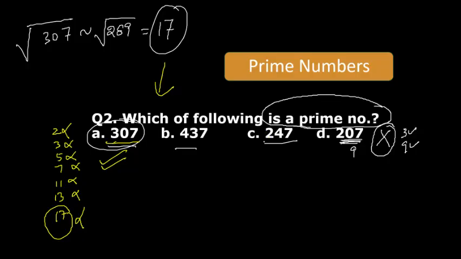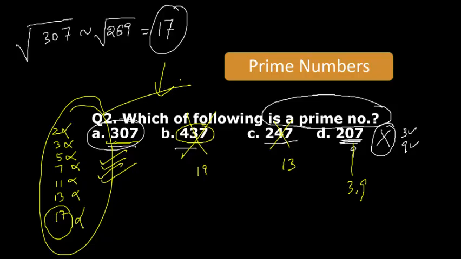right? If you see the other numbers, they will be divisible by some number like 19, or like 13. Must be divisible by some number. This one is divisible by 3 and 9. So the first one is correct, because it is not divisible by any of these numbers, yes, it is a prime number. I hope it is clear to everyone.